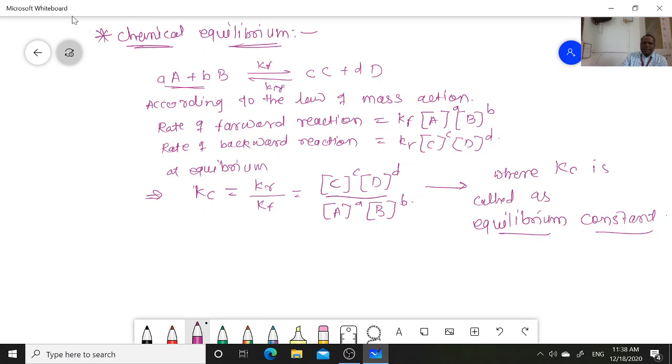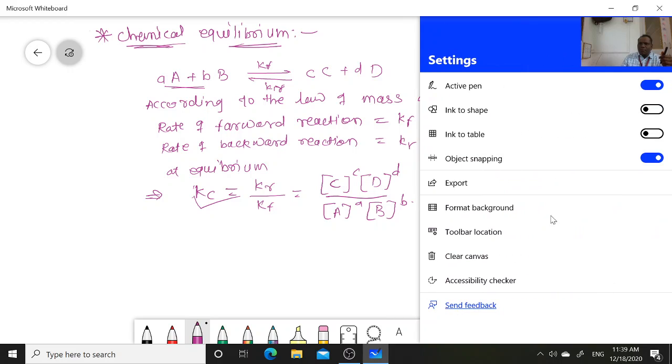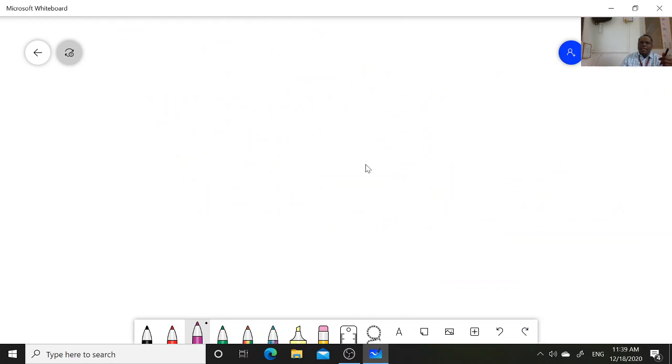Remember that in this kind of chemical equilibrium reaction we can calculate the Kc, that is, the equilibrium constant. How can we calculate Kc? We can calculate it from the law of mass action. What is the law of mass action? We have learned that some time before, right? Now in thermodynamics, they are not considering the concentration.